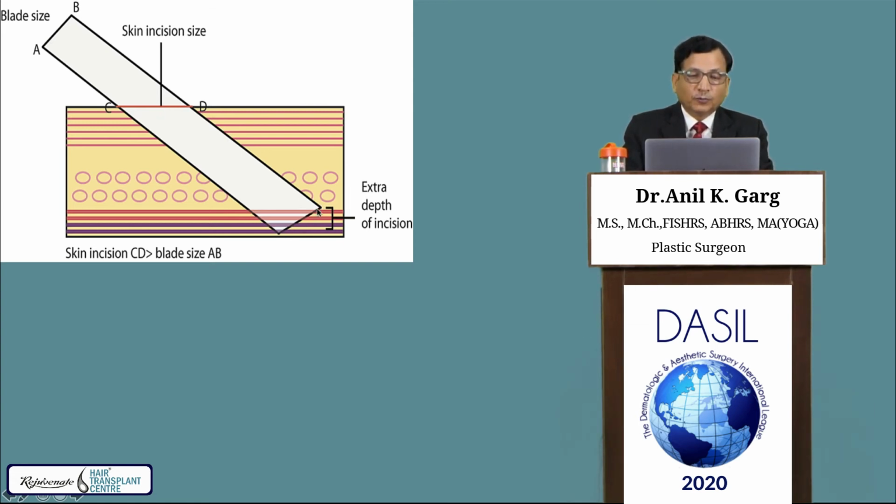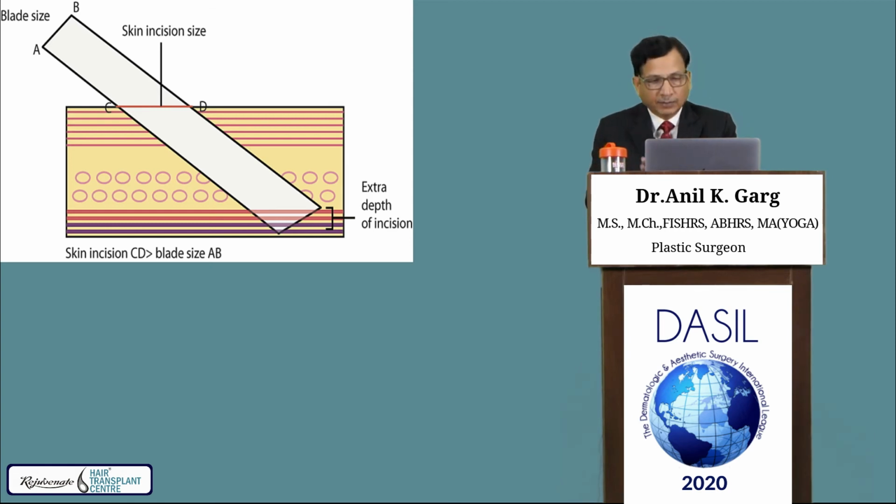When you create the sagittal slit, it goes at an angle, and that angle decides the length of the incision. If this is 1 mm, this incision will be 1.4. So linear damage to the skin is increased in sagittal slits when you are using a rectangle blade. Another disadvantage is that one edge of this goes deeper, causing vascular trauma.